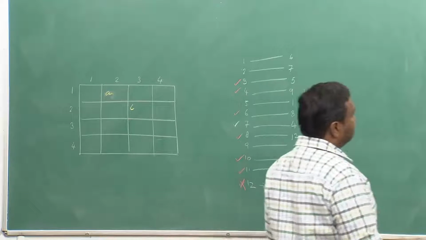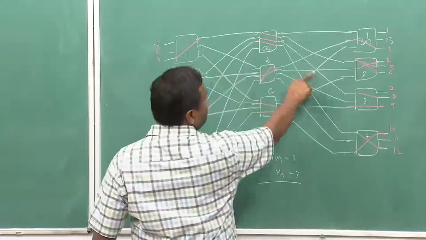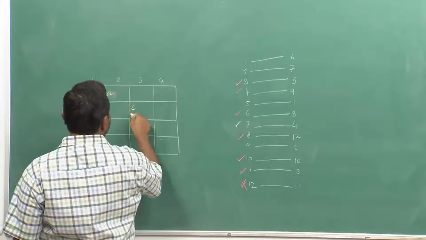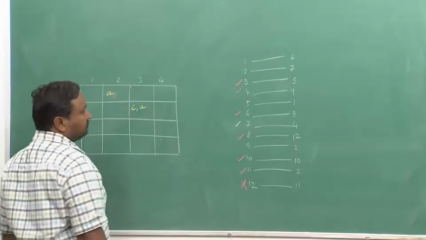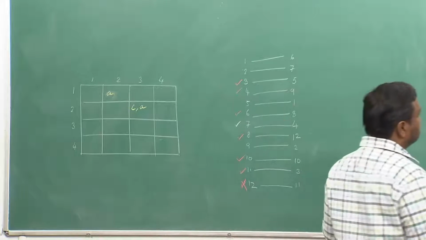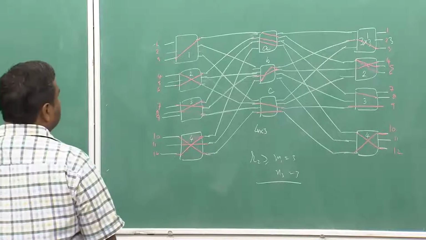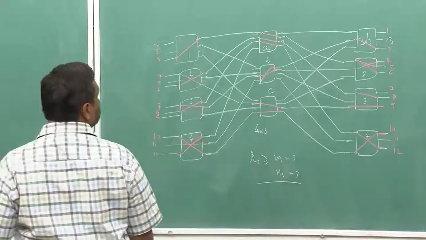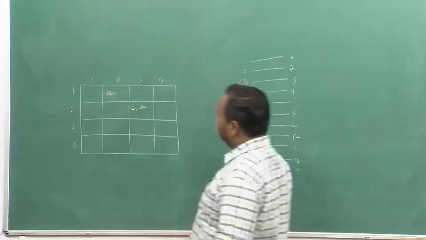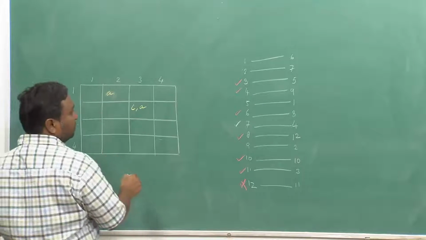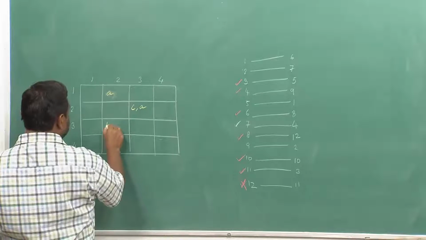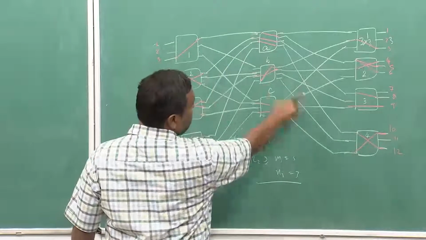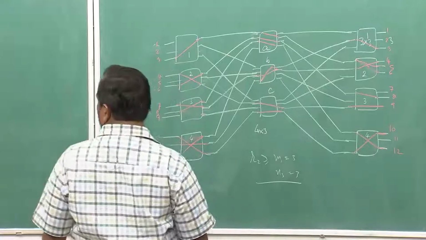Okay. Then 6 is connected to 8 via A. 7 is connected to 4 via B. 8 is connected to 12 via A.